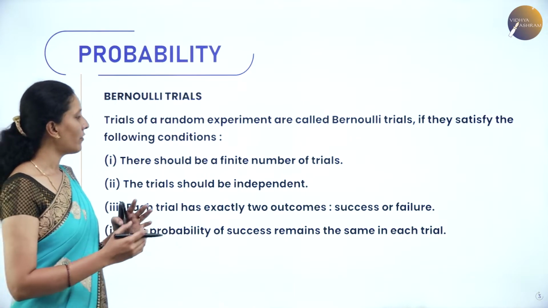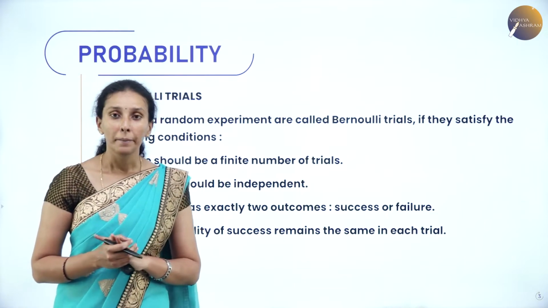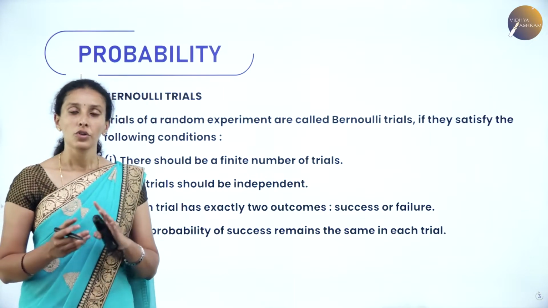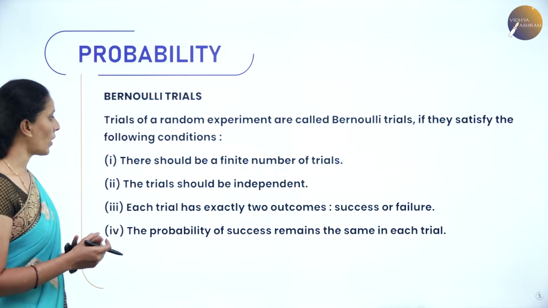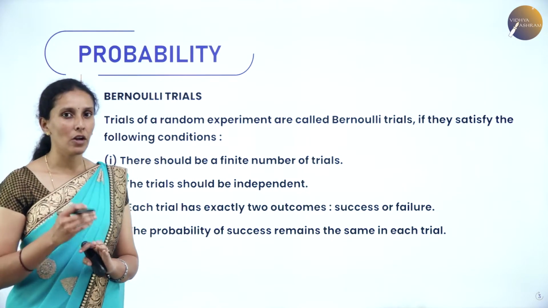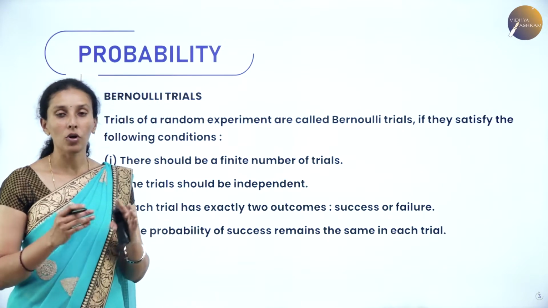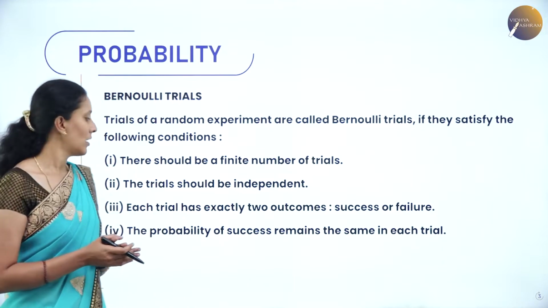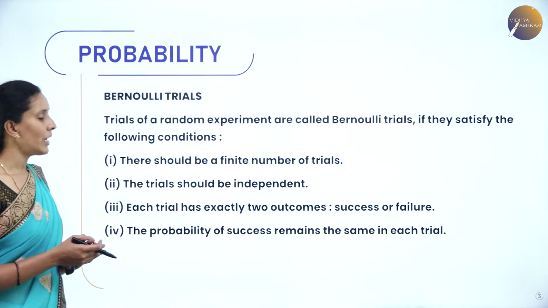Trials of a random experiment are called Bernoulli trials if they satisfy the following conditions. So what are the conditions? The first one: there should be a finite number of trials. That means when you are doing a number of random experiments or tossing a coin, you have to fix the number of trials. Next, the trials should be independent.